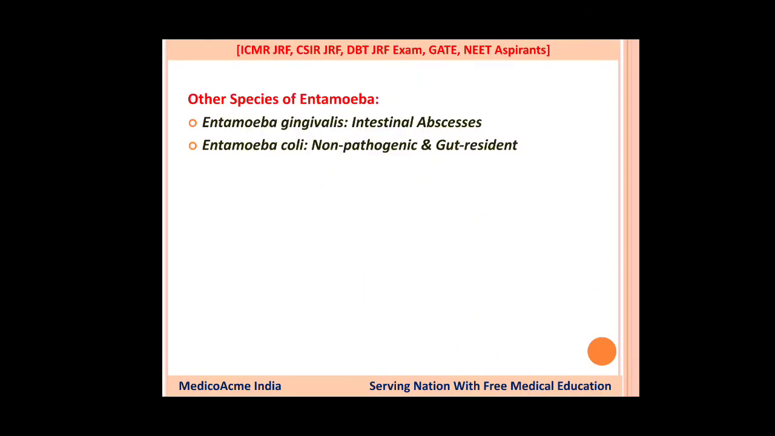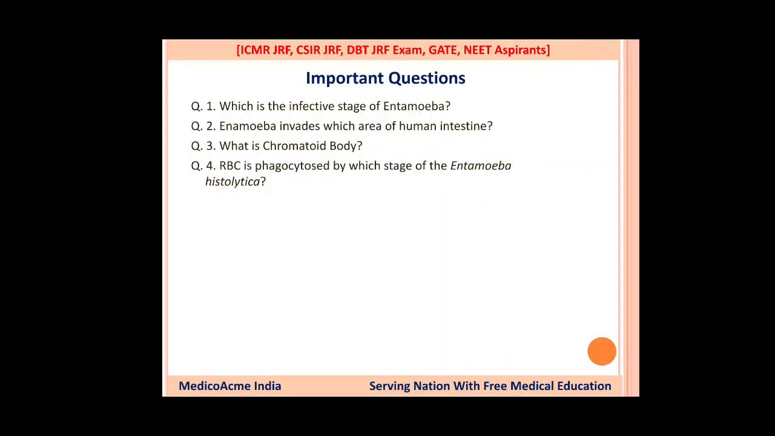Let's move toward some of the other species which are non-pathogenic, such as Entamoeba coli. It modulates the digestive or absorption process, and it is a resident of the gut without any harm. Entamoeba gingivalis causes intestinal abscesses, or intestinal ulcers. So gingivalis is also infectious, but some non-pathogenic species are also found in Entamoeba. This is to remember, and Entamoeba coli is one of them. So guys, these are important questions from this topic. You can attempt them and enjoy it.